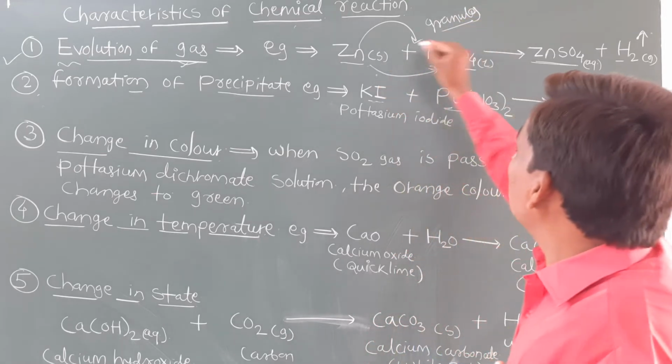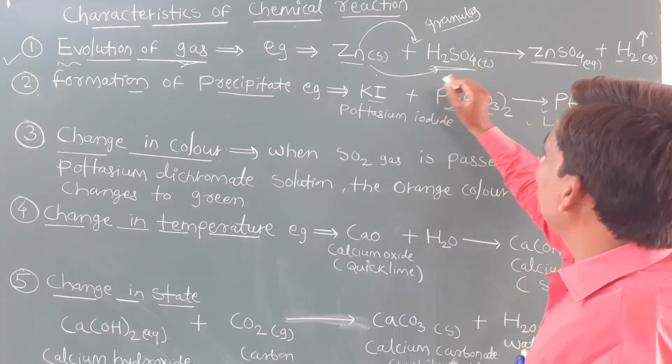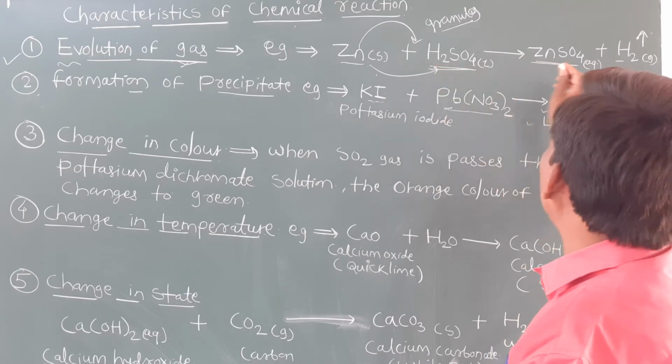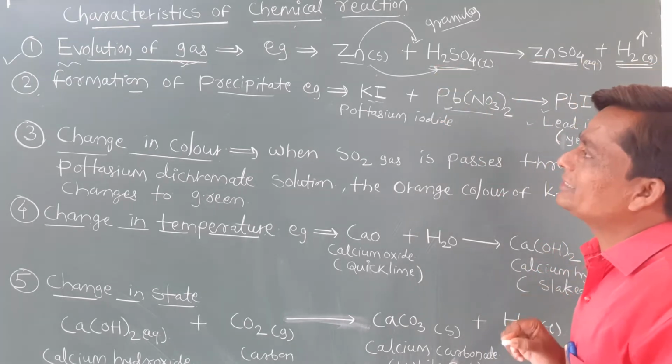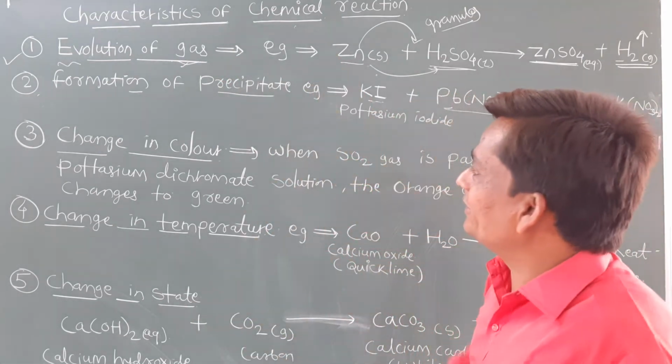When we add the zinc granules to the sulfuric acid, what happens, students? A substitution reaction takes place. In the place of hydrogen, zinc is substituted and H2 gas, hydrogen gas, is released. That means evolution of gas, and that indicates the reaction is completed.